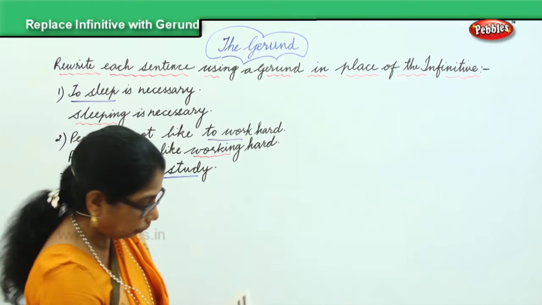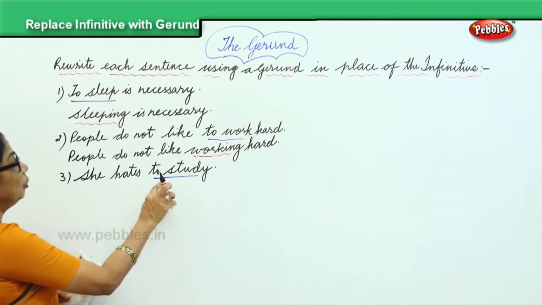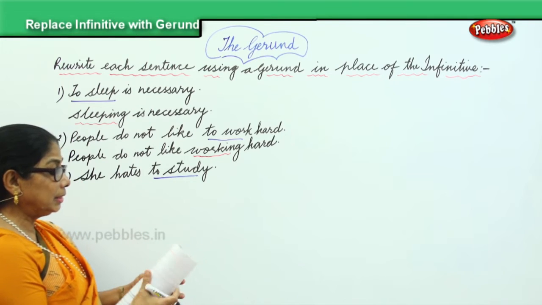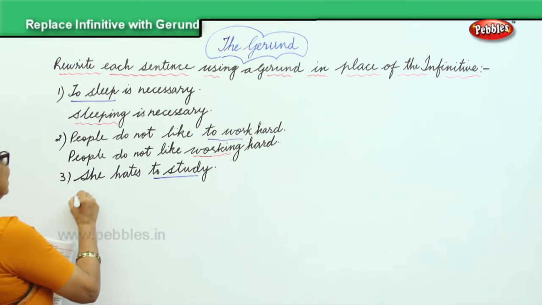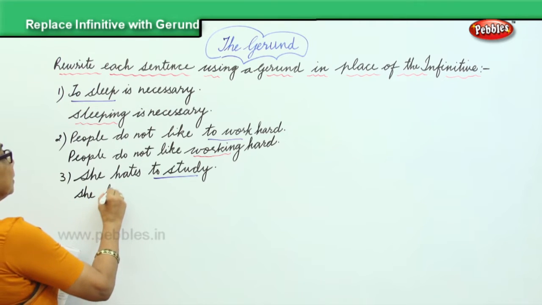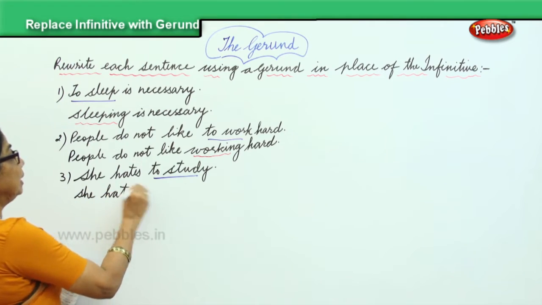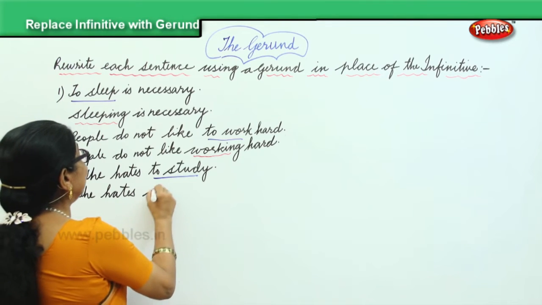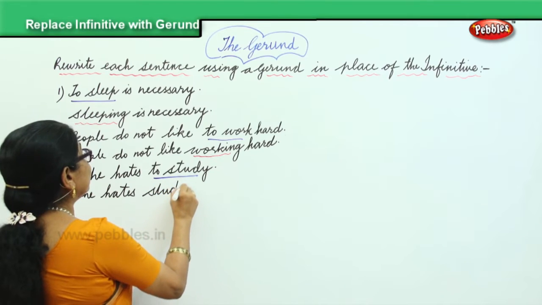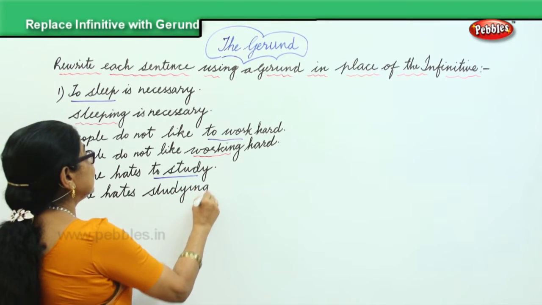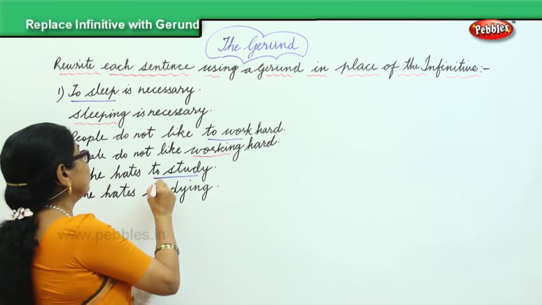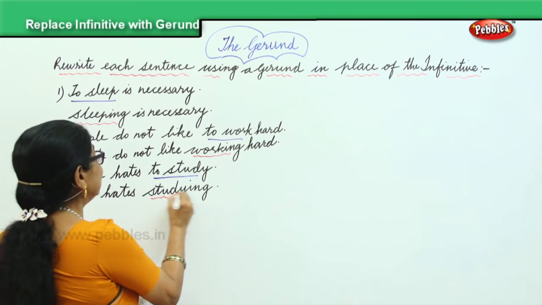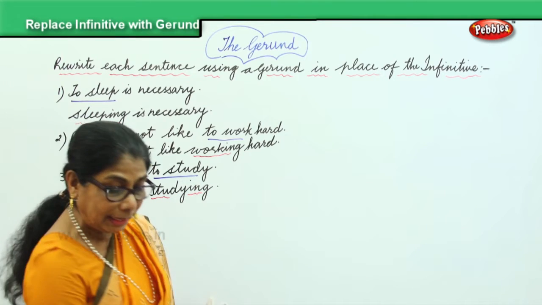Okay. Now, how do you change the infinitive into a gerund? To study, we will change into she hates studying. She hates studying. Studying is the gerund.